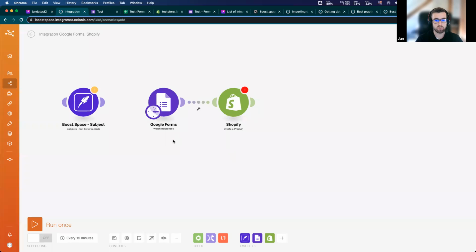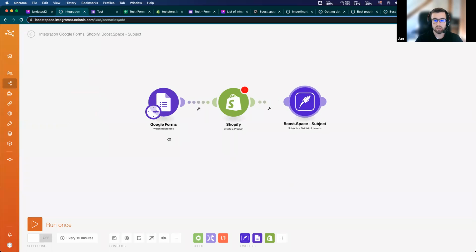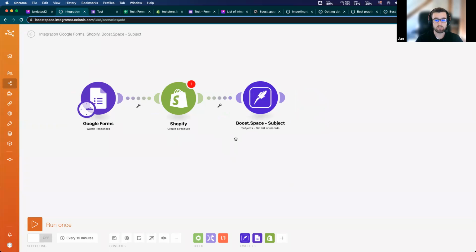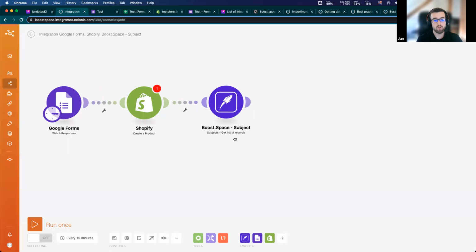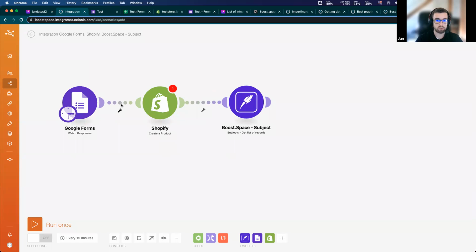The next one is searches. Searches type of modules could be this get list of records. It could be get list of something. Basically, when you want to receive more than one bundle in the output, and also you can use it wherever you want. And now there are also two types of triggers.